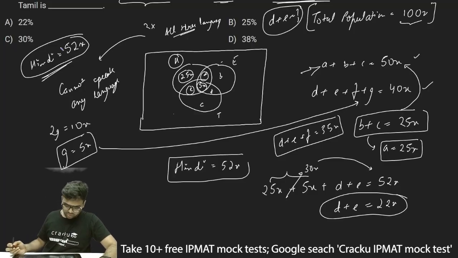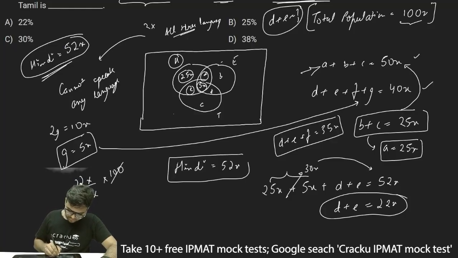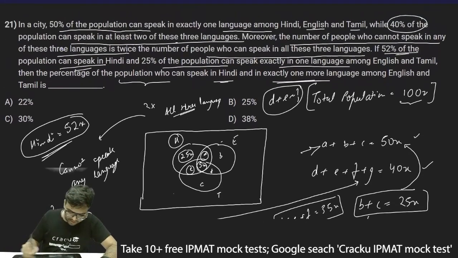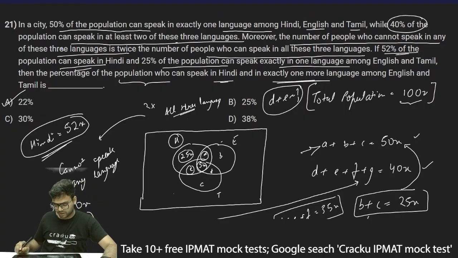D plus E is 22x and there are in total 100x people. So what is the percentage of people who can speak Hindi plus exactly one more language, that is Hindi and English plus Hindi and Tamil? This is equal to 22x divided by 100x, which is the total number of people, into 100, since we need to find out the percentage. So this is equal to 22%, and therefore the correct answer will be option A, which is 22%.